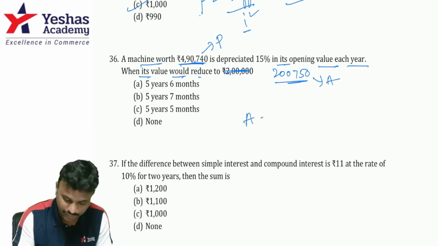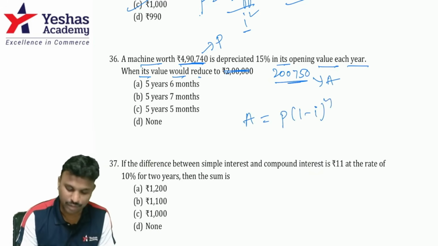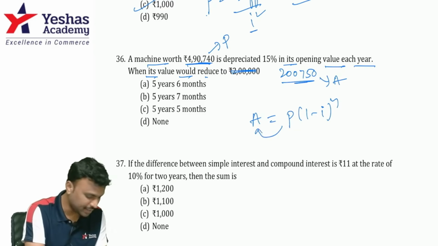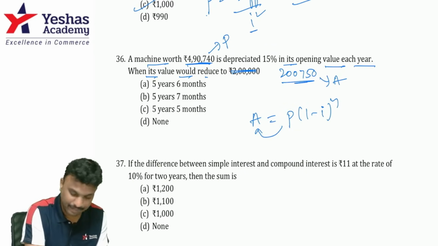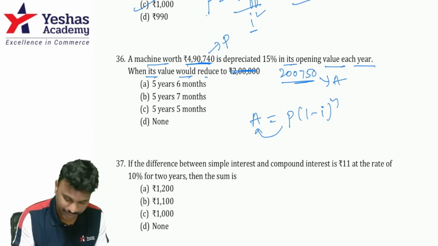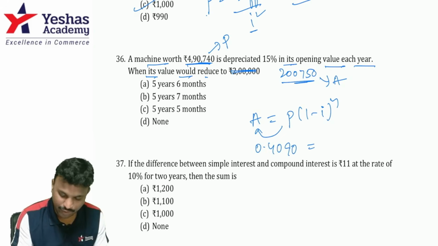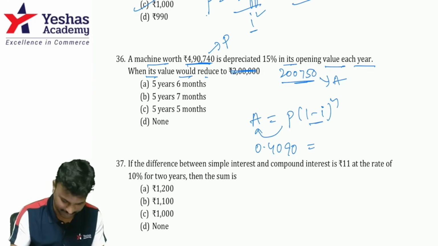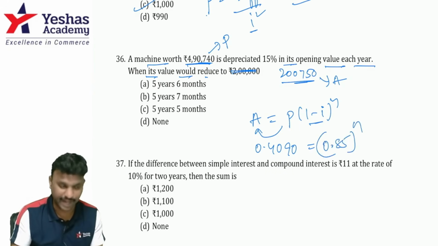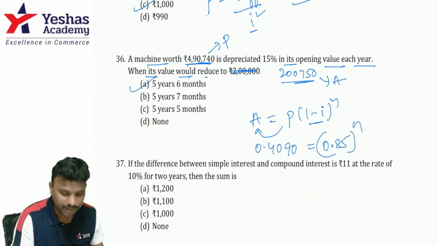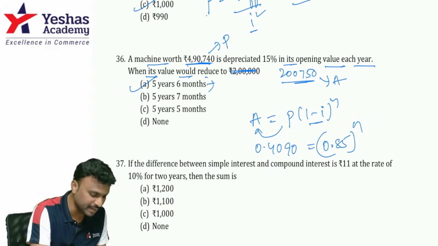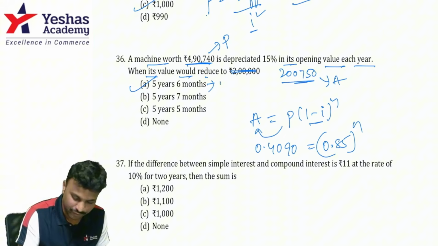All right. So A is equal to P into (1 minus I) whole power n. Now A and P both are known. Just divide A by P. A is 2 lakh 750 divided by 4 lakh 90,740 and the result is 0.4090. And 1 minus I value is 15%. 1 minus 15, press percentage, you get 0.85 whole power n. Where is n, guys? It's in the options, right? So 5 years, 6 months it is. Don't you think 6 months is 6 divided by 12 years? Plus 5, so that is 5.5 years.